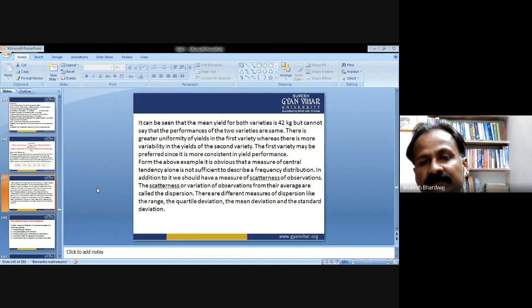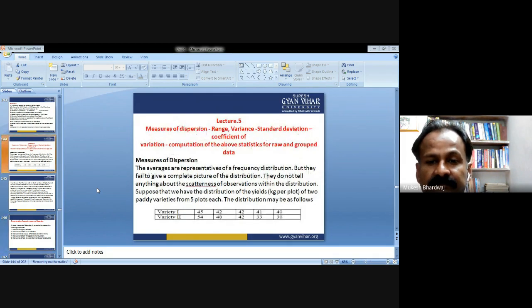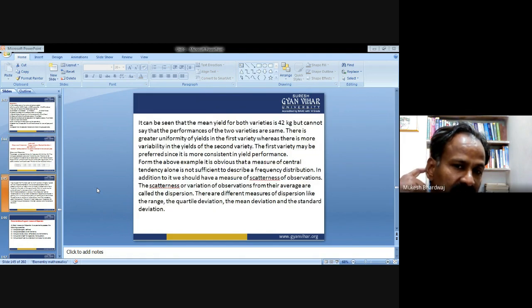If we calculate the average for both varieties, it comes out to be 42 kg, but we cannot say that the performance of the two varieties is the same, because as per the table, the performance in the plots is extremely different, but their average comes out to be the same.